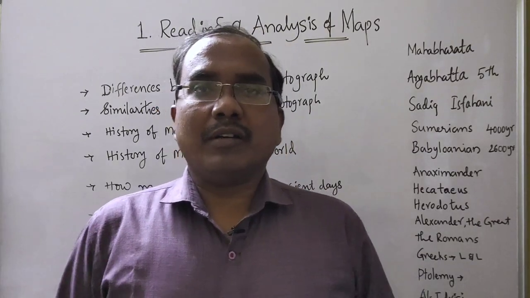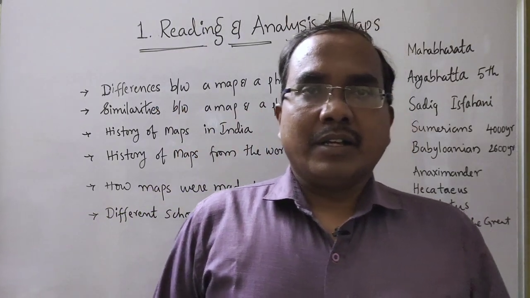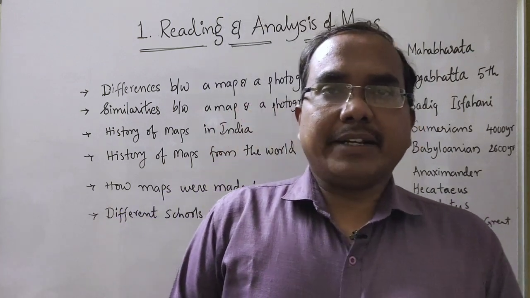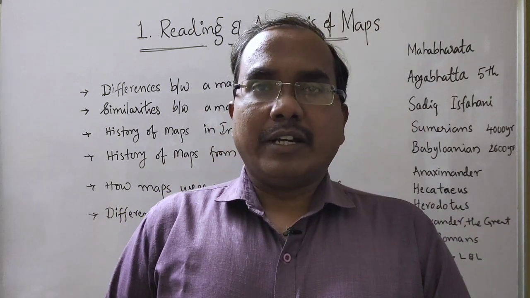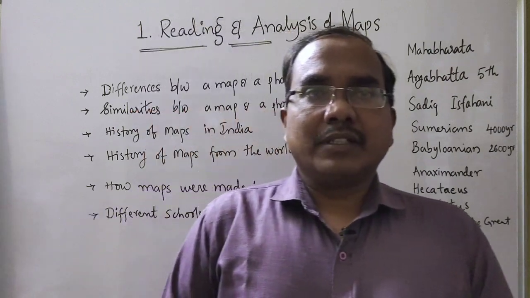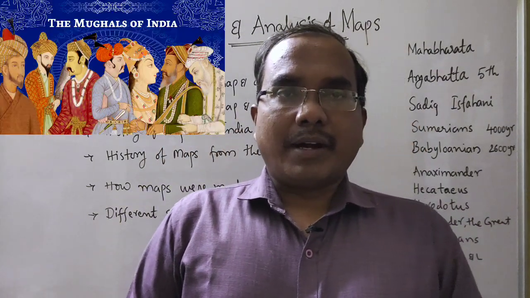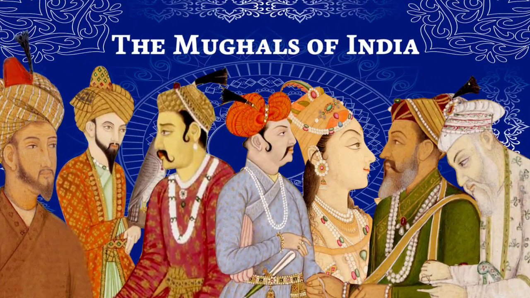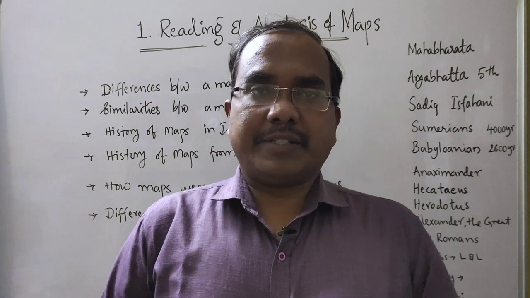Now let us move to the Mughal period. During this period, you know that 6 important emperors ruled India between 1526 to 1707. Among them, Babur, Humayun, Akbar, Jahangir, Shah Jahan, and Aurangzeb were very famous.